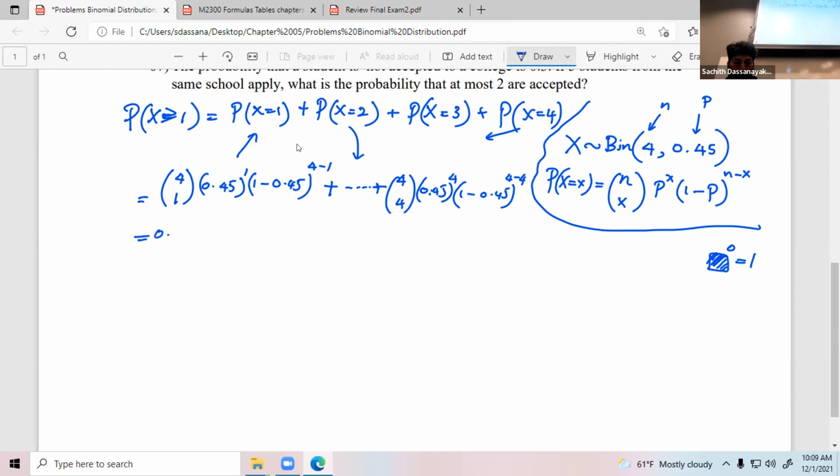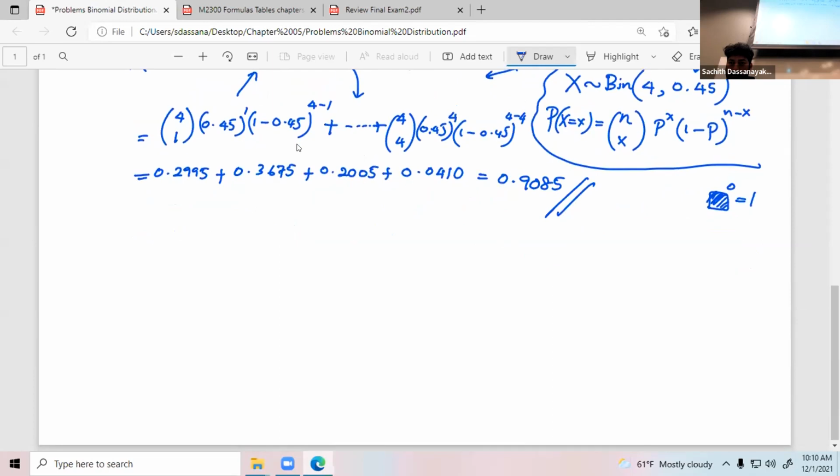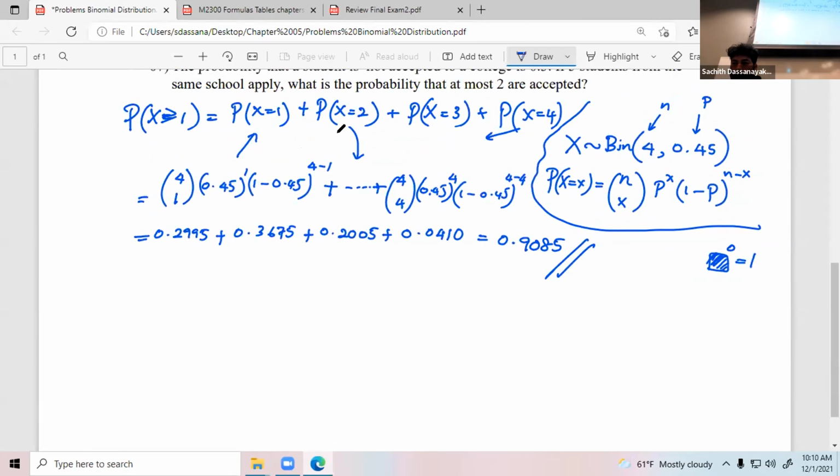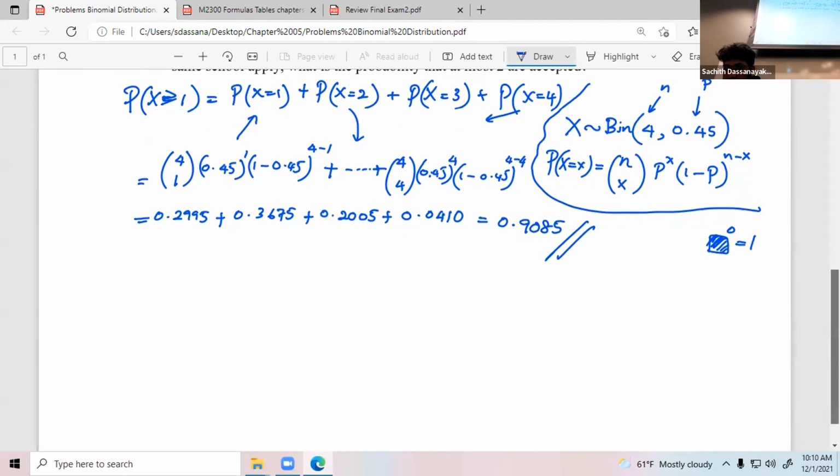Okay. 0.2995 plus 0.3675 plus 0.2005 plus, yes. So the answer is 0.9085. Probability of winning. Not this one. This one. Probability of winning. Yes.